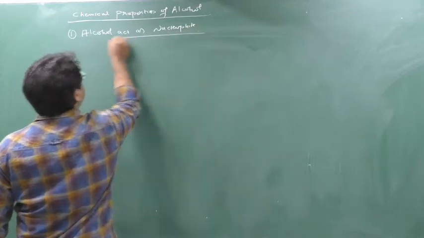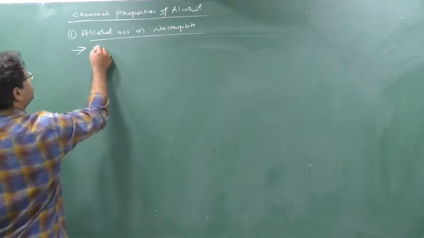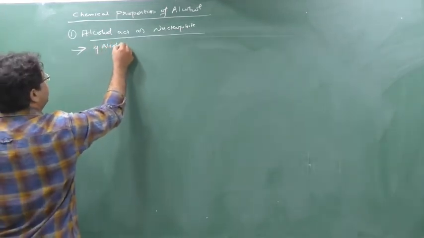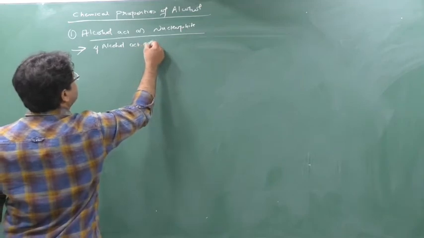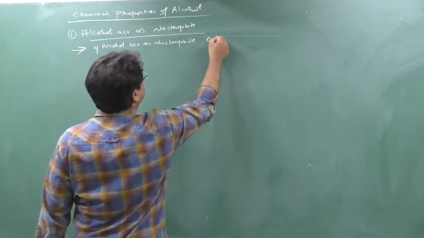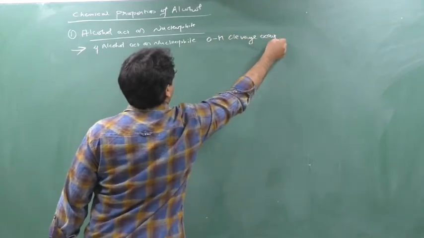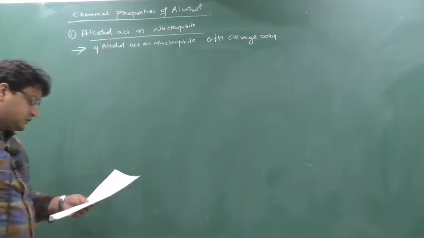So if you know that whenever alcohol acts as a nucleophile, the cleavage of what occurs? So cleavage of the OH should occur. Just now I told you, if alcohol acts as a nucleophile, OH cleavage occurs. Now how will OH cleavage occur? This we have to see here.